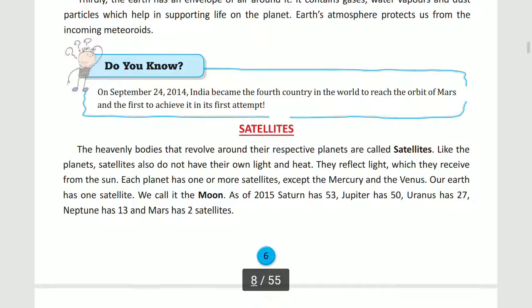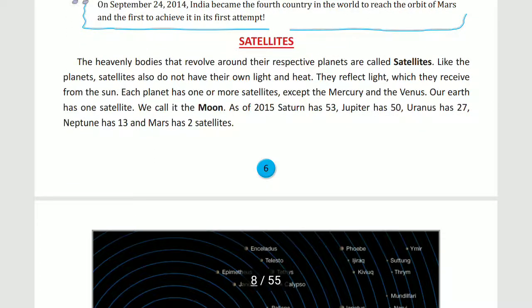Now come to the do you know? Here it is given on September 24, 2014, India became the 4th country in the world to reach the orbit of Mars and the first to achieve it in its first attempt. Means on 24th September 2014, India became the 4th country. Is it clear?